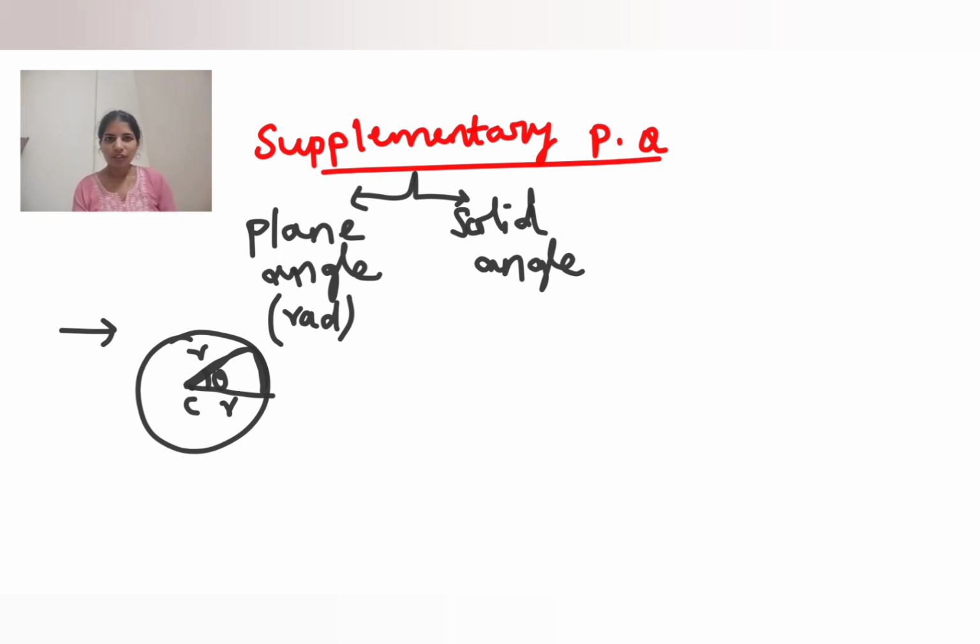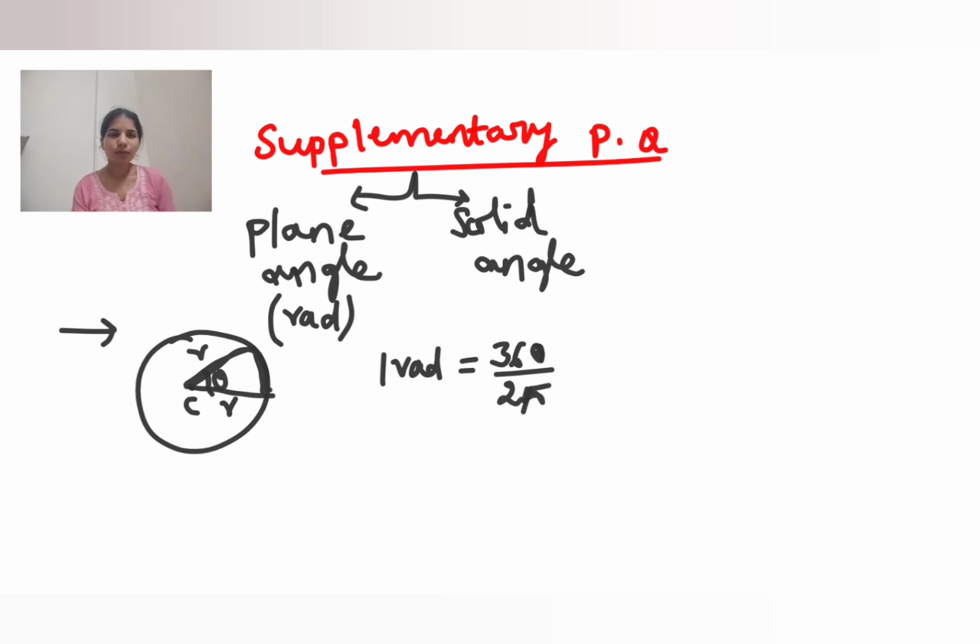Just draw a circle, mark the center of the circle, and draw one line which joins the center and the boundary of the circle. That one we call radius. Then you identify one arc. The angle made at the center is called radian. So how much is 1 radian equal to? 1 radian is equal to 360 degree divided by 2 pi.